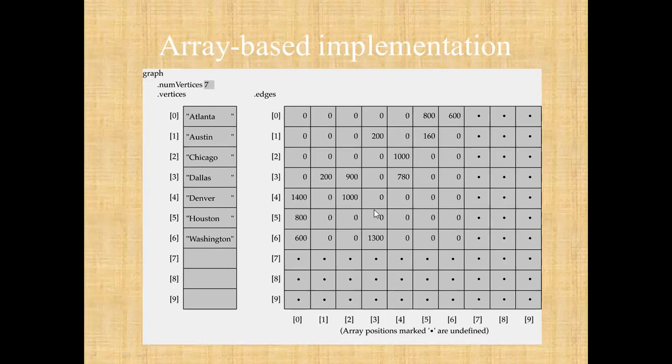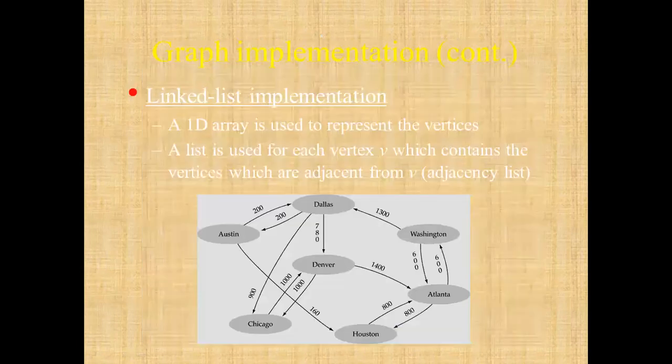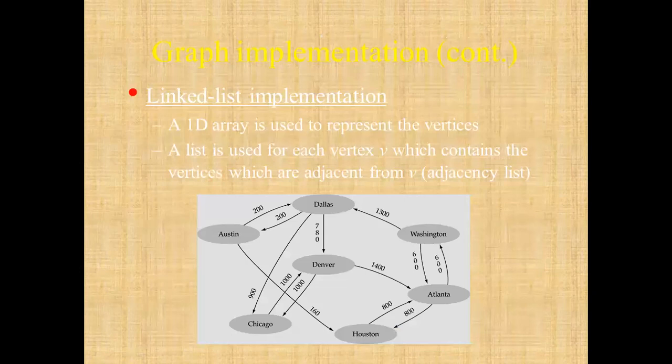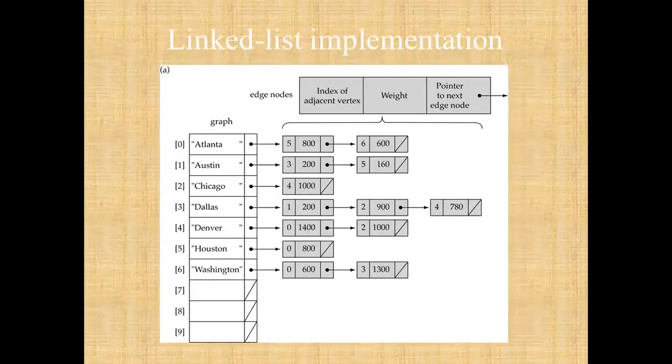To overcome that adjacency matrix problem, there is an implementation with the linked list, that is called an adjacency list. A 1D array you have to use here for the vertices, as like this, and one more list is used for each vertex v which contains the vertices which are adjacent from v, as like this. On screen that is a linked list implementation of the graph for you. You can see that on screen.